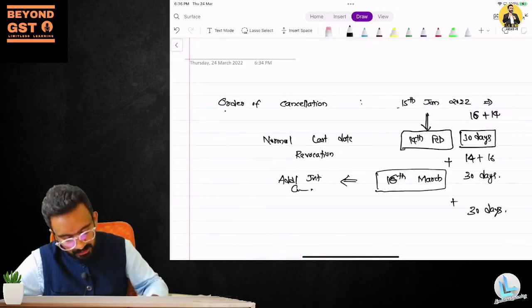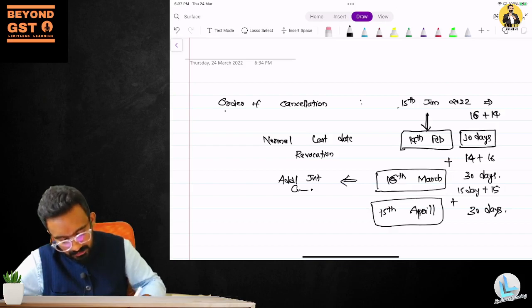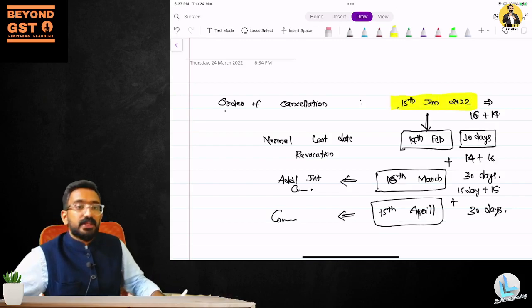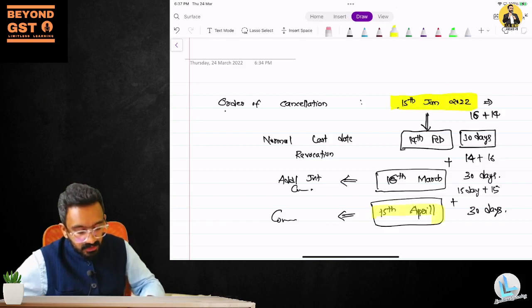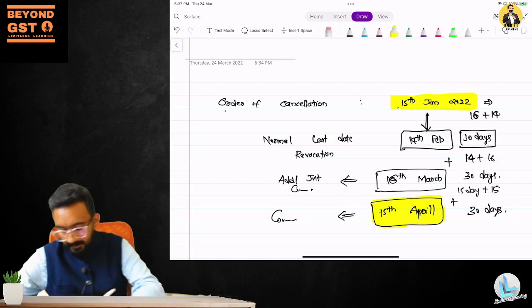So from here again 30 days, which means that in March I have 15 days, in April another 15 days. So 15th of April, with a permission from the commissioner. You can see here, if my order of cancellation came on 15th of January, till 15th of April, I can go and apply for revocation. Earlier, it was only 14th of February. I hope this is clear.